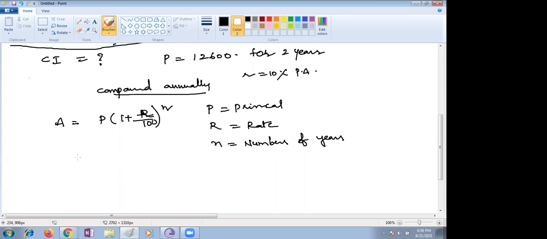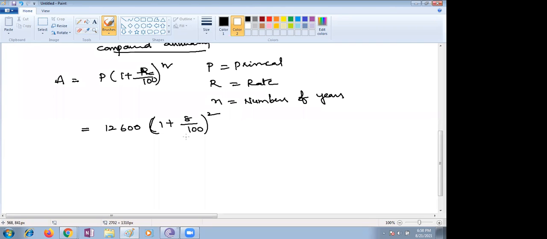So let me take this one. Substitute 12,600, 1 plus rate of interest 8% by 100, whole square. How are you supposed to solve it here? Amount is nothing but P into (1 plus R by 100) whole to the power n.